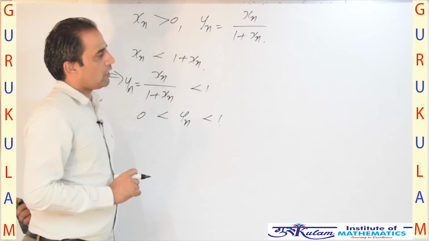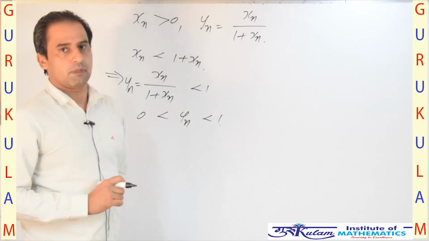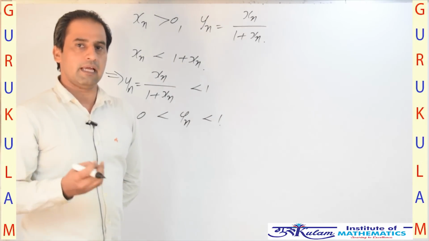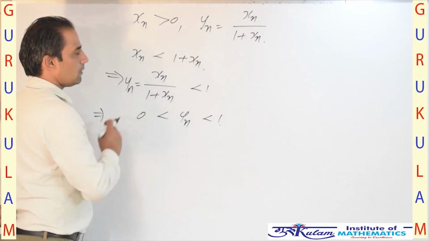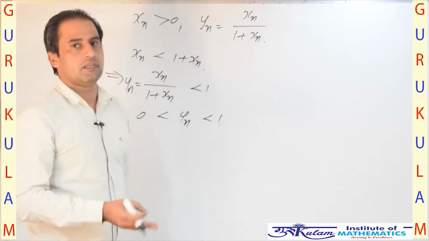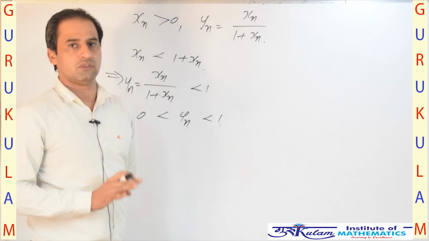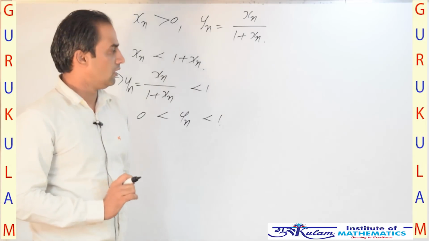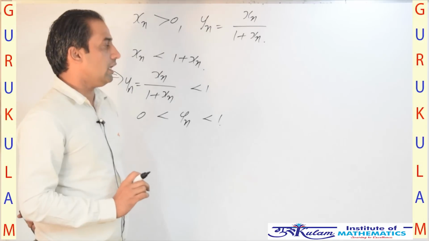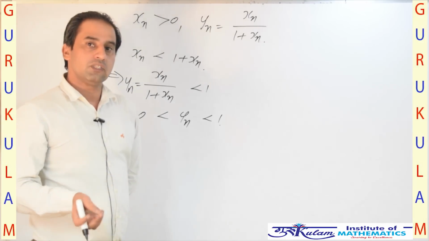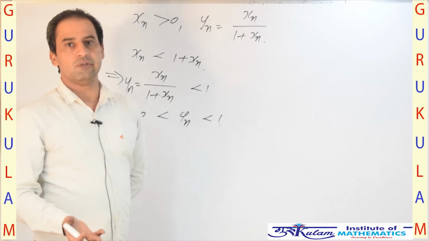The third option is yn is bounded if xn is bounded. xn can be any sequence, yn is always bounded. So if xn is bounded, definitely yn is also bounded. So your third option is the correct option. Fourth option, xn bounded if yn bounded. yn is always bounded, so xn need not be bounded.